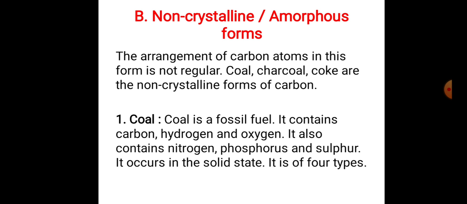Coal. Coal is a fossil fuel. It contains carbon, hydrogen and oxygen. It also contains nitrogen, phosphorus and sulfur. It occurs in the solid state. It is of four types.